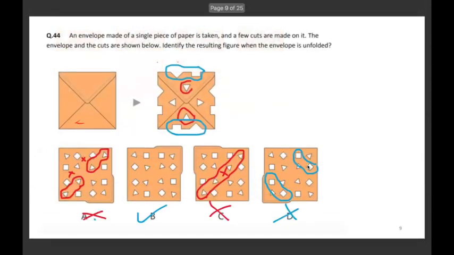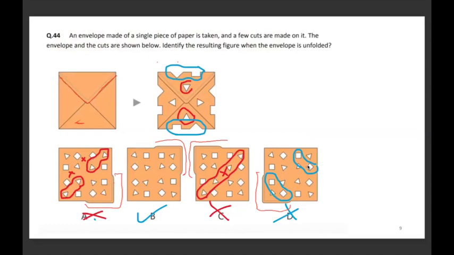So in these kinds of questions, what we do first is compare the options figures. Now here, because it's an envelope and it will be an asymmetrical object, we have to compare the options with reference to this part which is jutting out here. So you will compare with respect to this. You won't look at it in isolation.